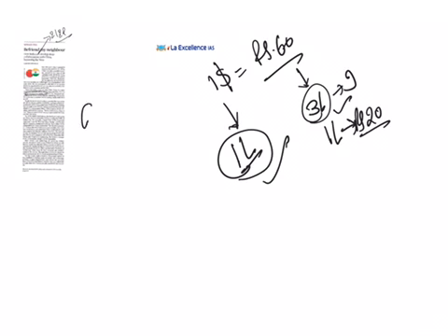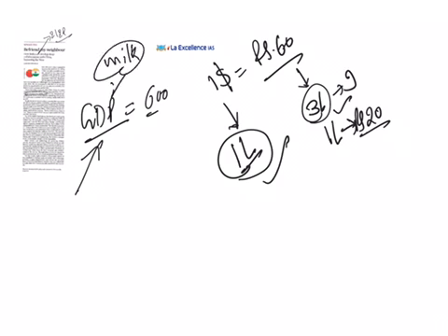Now we all know what is meant by GDP, gross domestic product. It is the total value of goods and services that are produced within India. For example, let us say that India's GDP is 600 rupees. That means milk is the only commodity that was being produced by entire India.